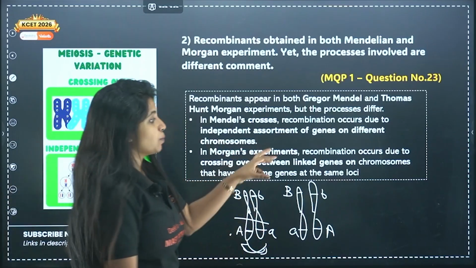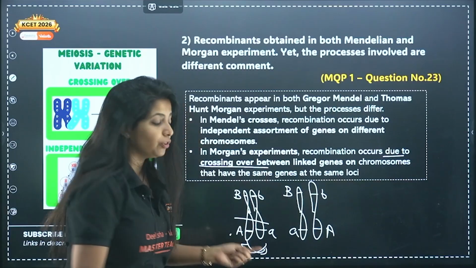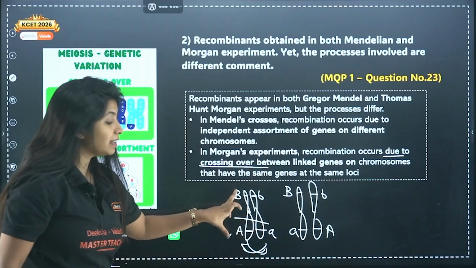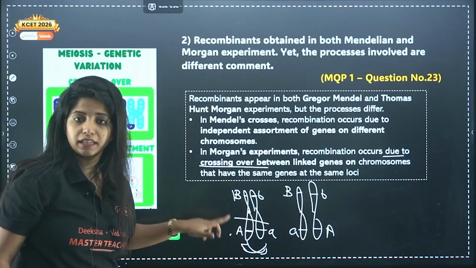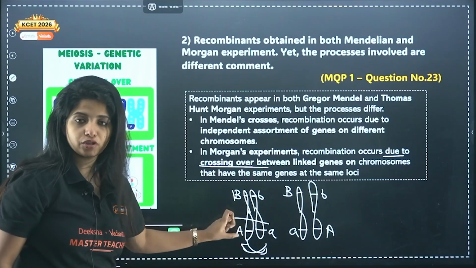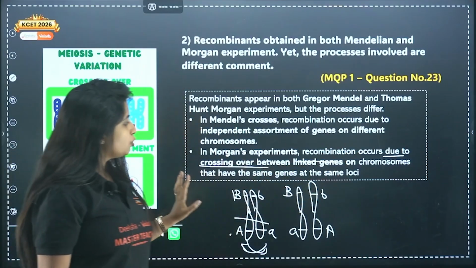So in Morgan's experiment, recombination occurs due to what? Something that you call crossing over. Crossover is happening, and it is happening between the linked genes. These genes, my dear children, you do not call them linked genes unless they are very close to each other. So I do not want to confuse you with that. Rather, we just say it occurs due to crossing over.